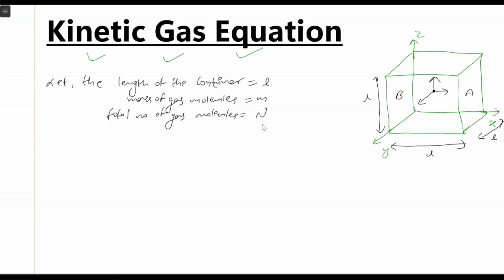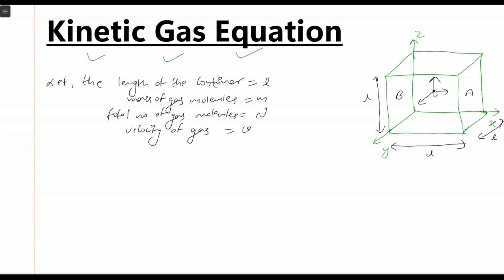Similarly, the molecules are moving randomly in all directions with a velocity. The velocity of the gas is equal to v. So these are the three different considerations that we made.